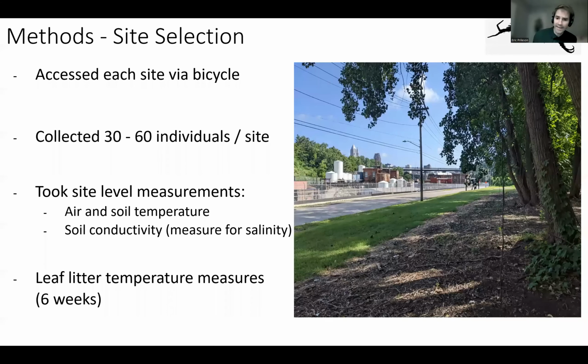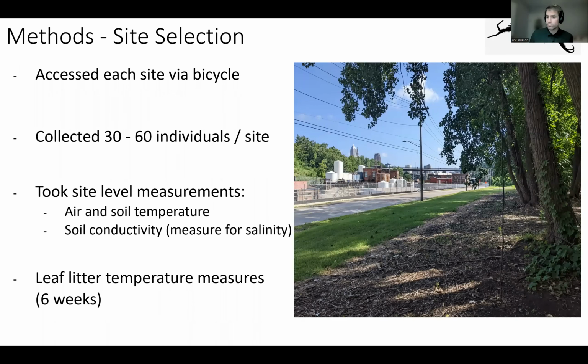So at each location, which we accessed by bicycle as I mentioned, we collected 30 to 60 individual springtails per site. We took some site level measures, including temperature, and we used site level soil conductivity measures as our salinity measure, since salinity did not scale with traffic as we had expected.